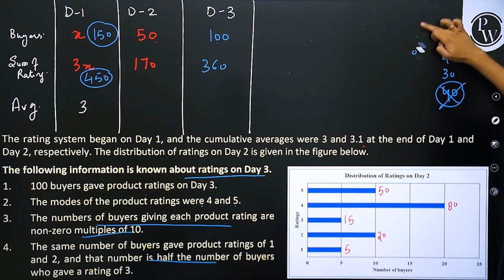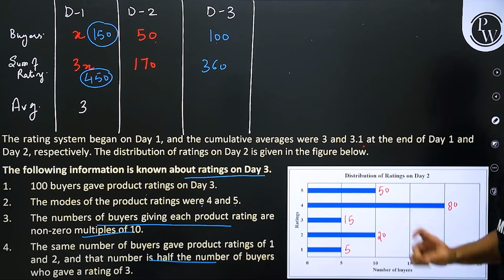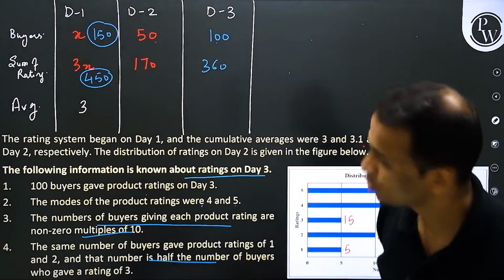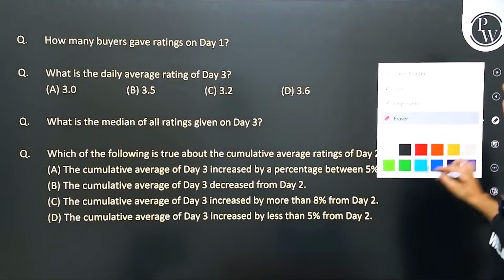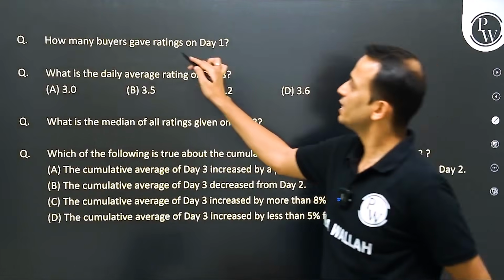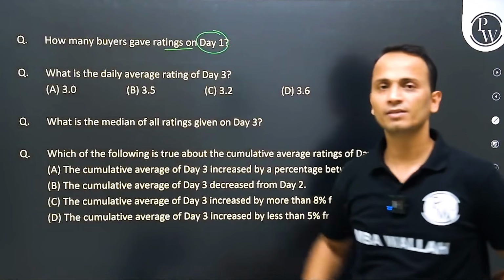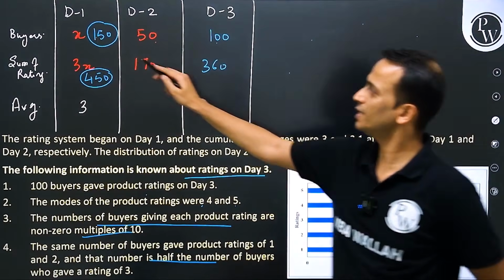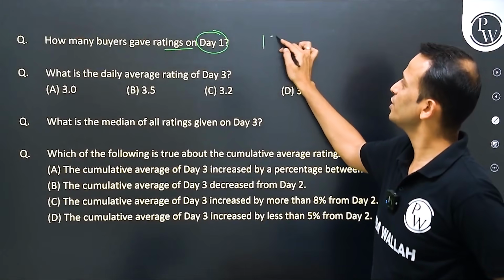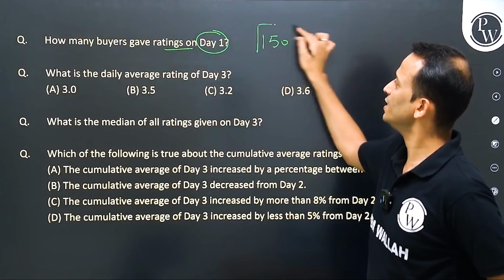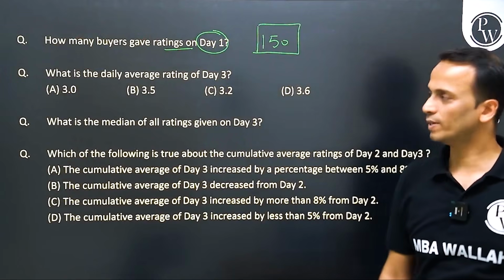Questions may require some more calculations. So how many questions are there? There are 4 questions related to this data. How many buyers gave the ratings on day 1? Number of buyers on day 1 is equal to 150. So the answer of this question is 150, over.